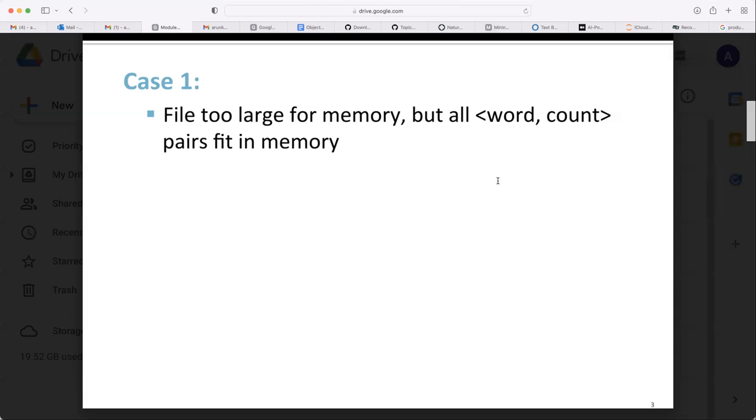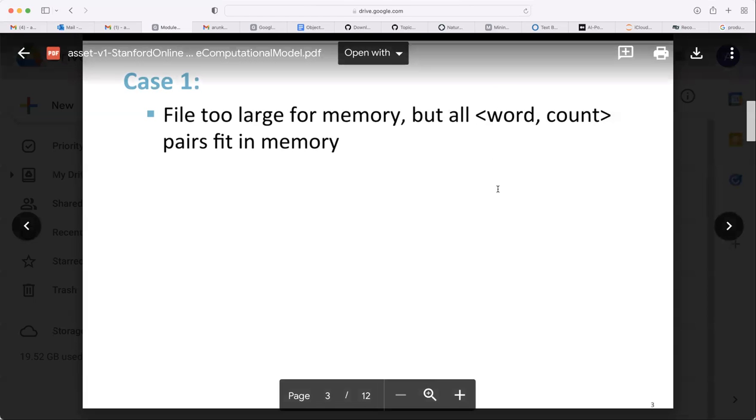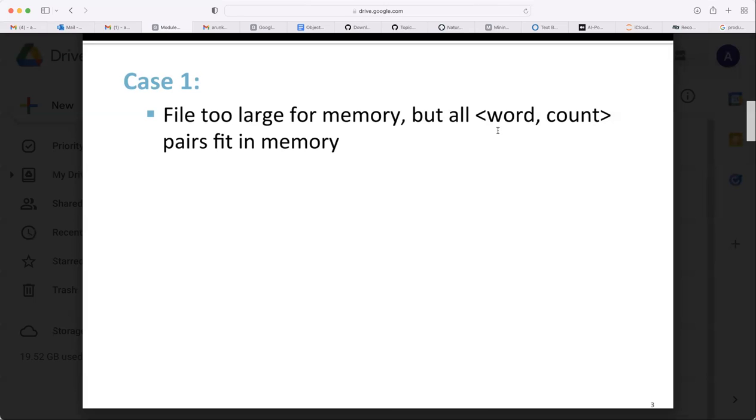So 200,000 words is not big data. Even if you take a string of some 100 characters, and each character is 1 byte, then 100 bytes multiplied by 200,000.